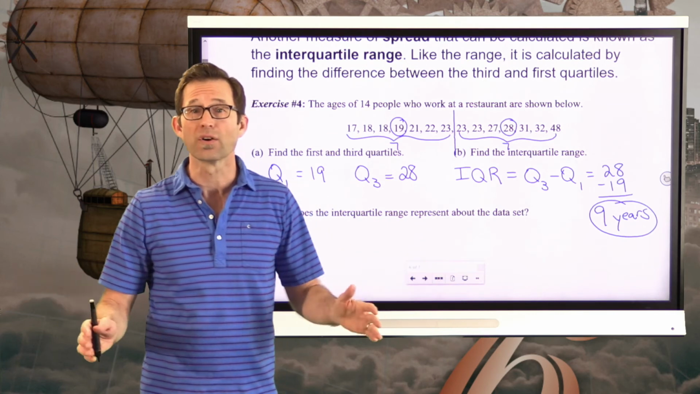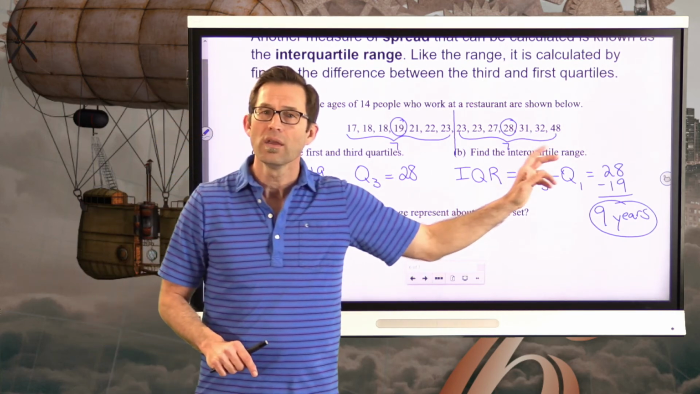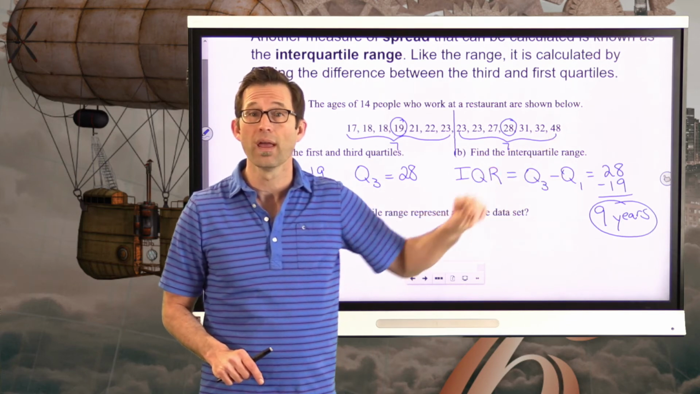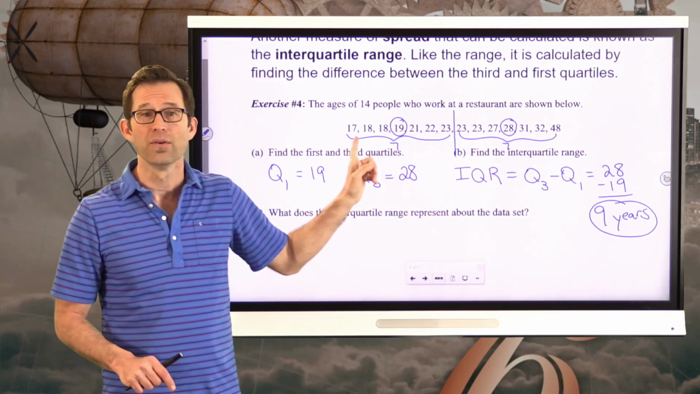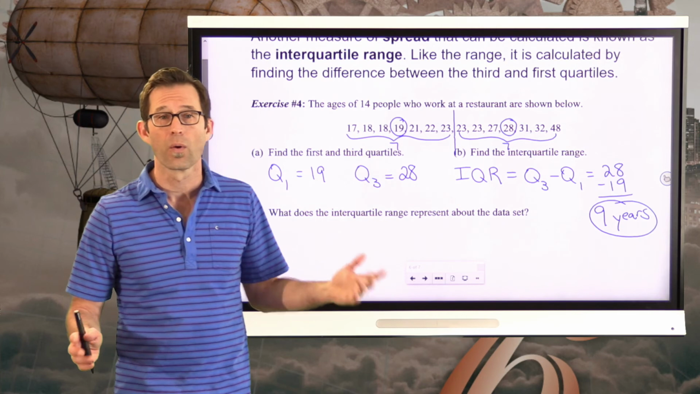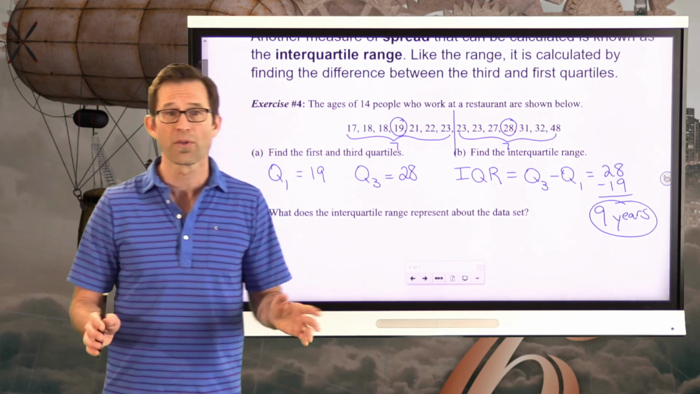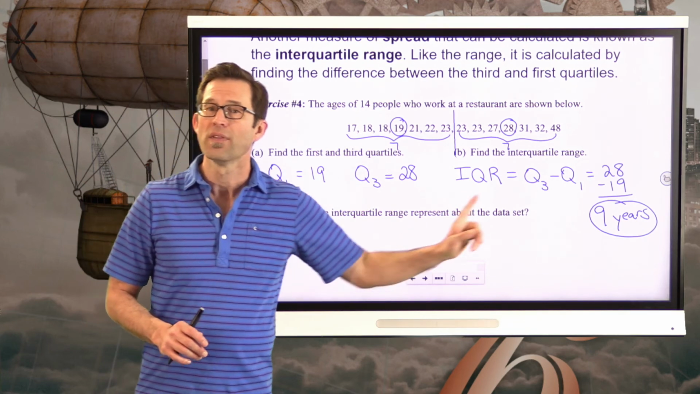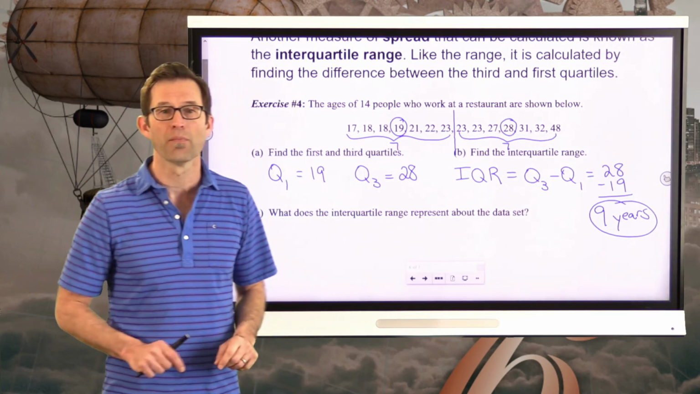The range is quite large, 31 years, because maybe this is some senior manager. Maybe it's the owner of the restaurant who's 48 years old. And then maybe you have somebody who just joined the restaurant, maybe a waiter or a bus person or something like that, right? And they're only 17 years old. The interquartile range is much, much smaller.